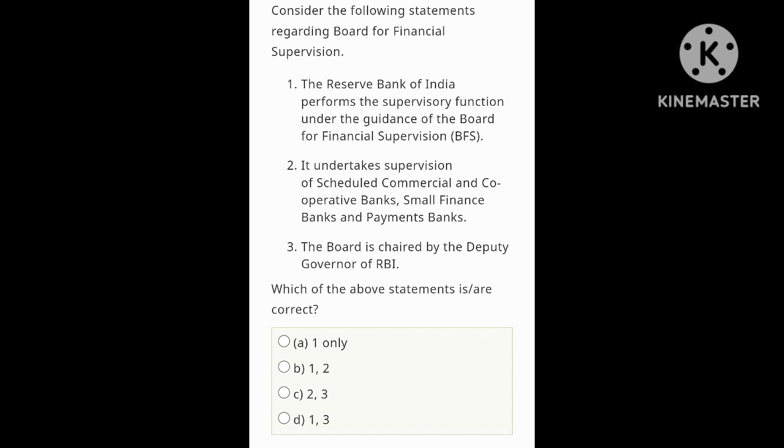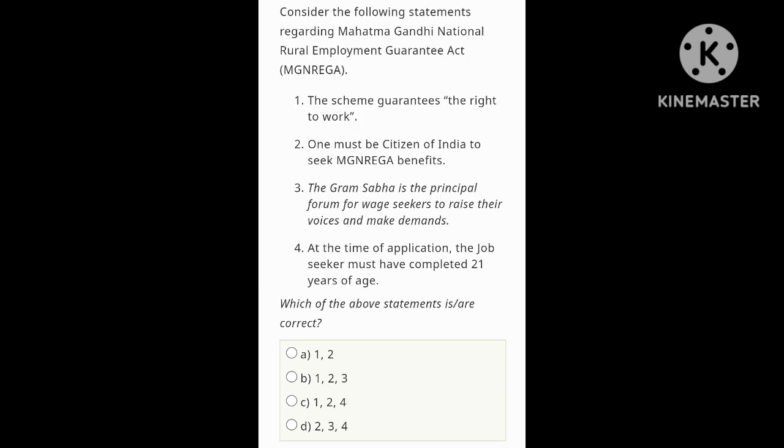Third: the board is chaired by the deputy governor of RBI. I think this one is wrong, because the board is chaired by the governor of RBI. So statement 1 is correct, statement 2 is correct, statement 3 is wrong. Let's look at the options: 1 only, 1 and 2, 2 and 3, 1 and 3. So option B is correct, 1 and 2. Let's move on to the next question.